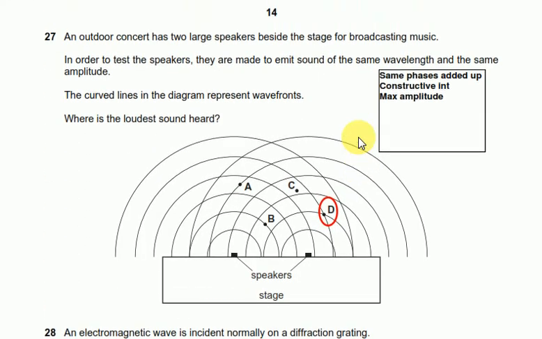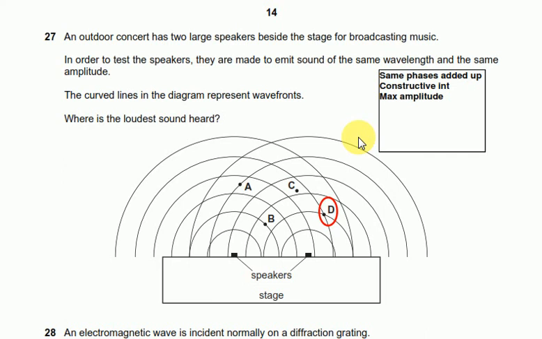Question number 27 says, an outdoor concert has 2 large speakers beside the stage for broadcasting music. In order to test the speakers, they are made to emit sound of the same wavelength and same amplitude. The curved lines in the diagram represent wavefronts. Where is the loudest sound heard? That's a straightforward question.